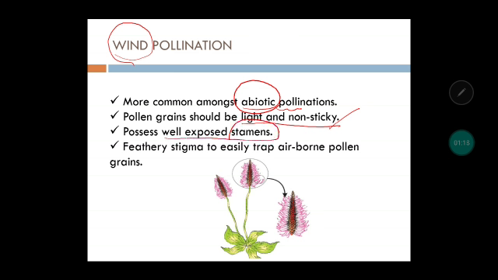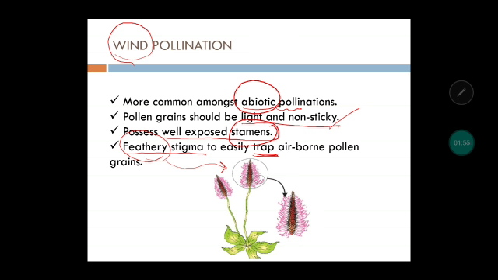Stamen is the male reproductive part, so it should be well exposed so that the pollen grains are easily accessible. Then feathery stigma. The stigma is the female reproductive part, which is going to receive the pollen grains. So what is the importance? These feathery stigmas trap the pollen grains. You can see over here, this is an example of a corn. The stigma here is feathery, pink colored, right? So what is the advantage?